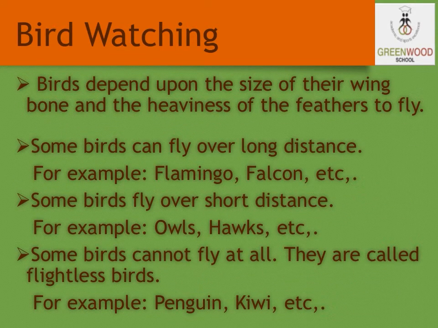Birds depend upon the size of their wing bone and the heaviness of the feathers to fly. This is why some birds can fly over long distance, some over short distance and some cannot fly at all. So the birds that can fly over long distance are flamingo, falcon, etc. Birds that fly over short distance are owls, hawks, etc. And you might have seen some birds which cannot fly at all and they are called flightless birds. For example, penguins and kiwis are called flightless birds as they cannot fly at all.